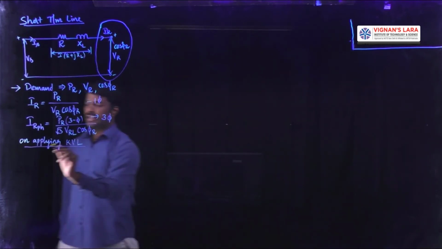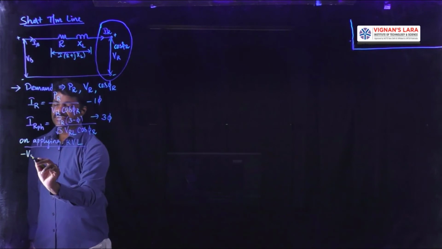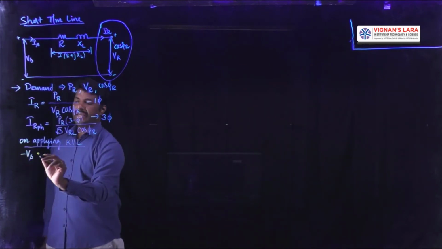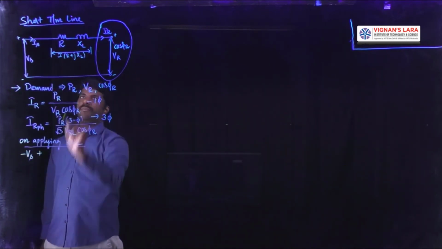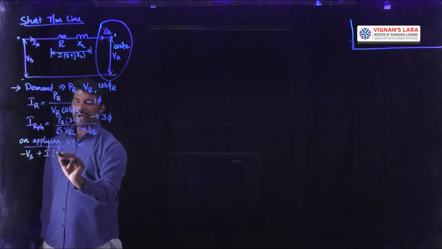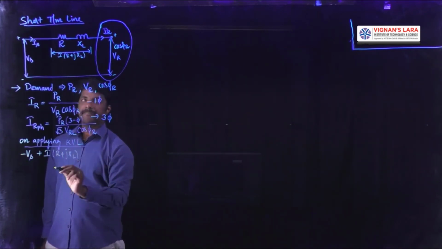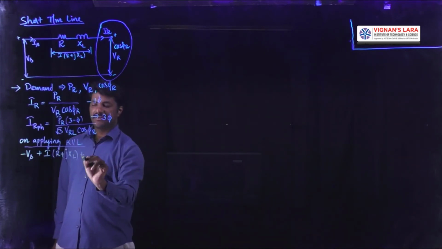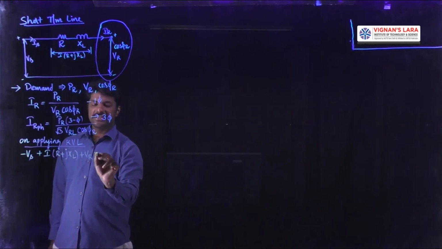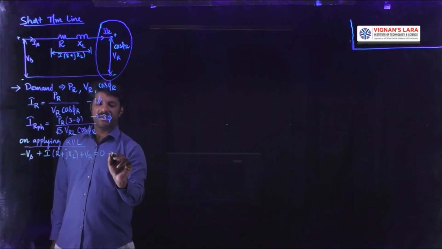Applying KVL, minus Vs plus the drop I into R plus J XL plus VR is equal to 0. This is the KVL,